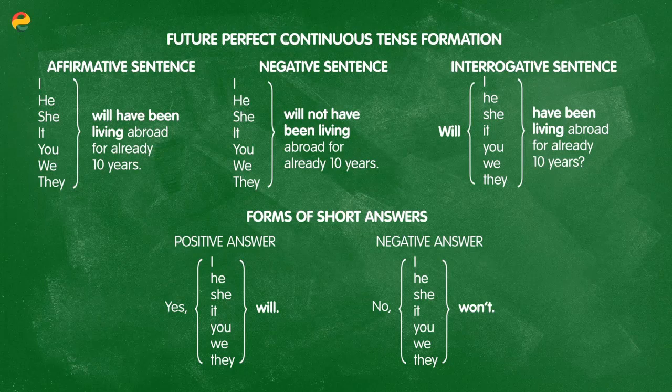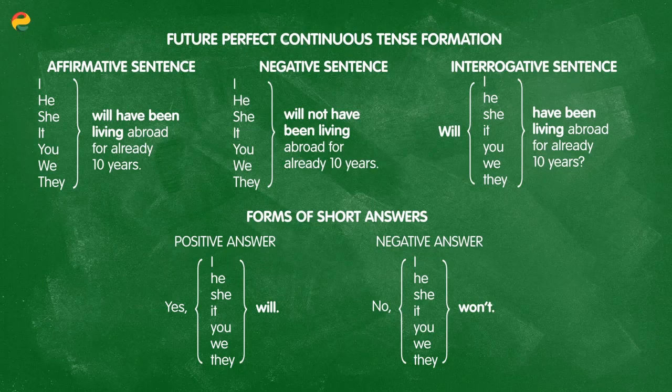For example, I will have been living abroad for already 10 years, or they will have already been living abroad for 10 years. To form a negative sentence, again, you just add not after the word will. And don't worry because we have a few more words in our sentences now. The negative is still the same, simply will not. For example, you will not have been living abroad for 10 years. Or she will not have been living abroad for 10 years.